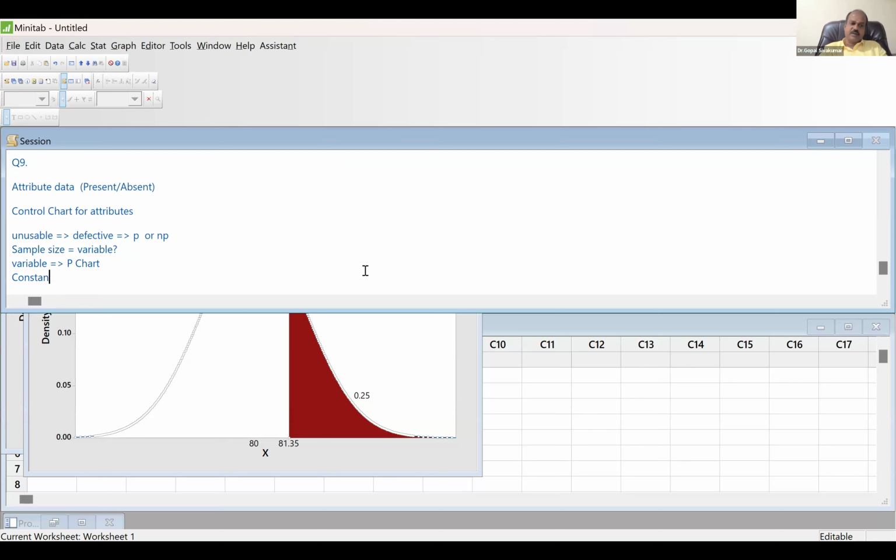But if the sample size is a constant, then you should go for NP chart. This is the difference. So in your case, as you are telling, P chart is the correct answer.